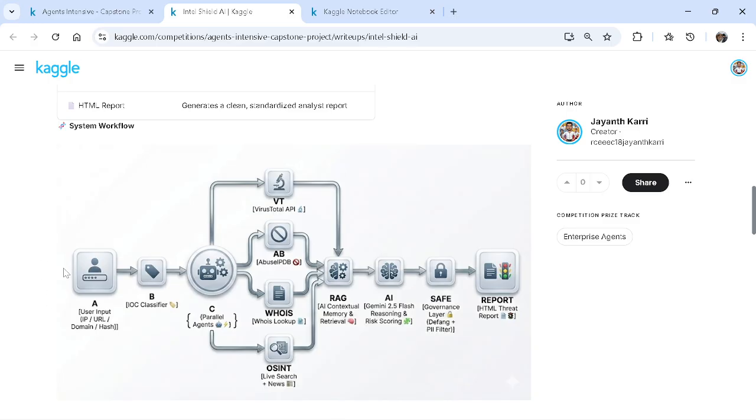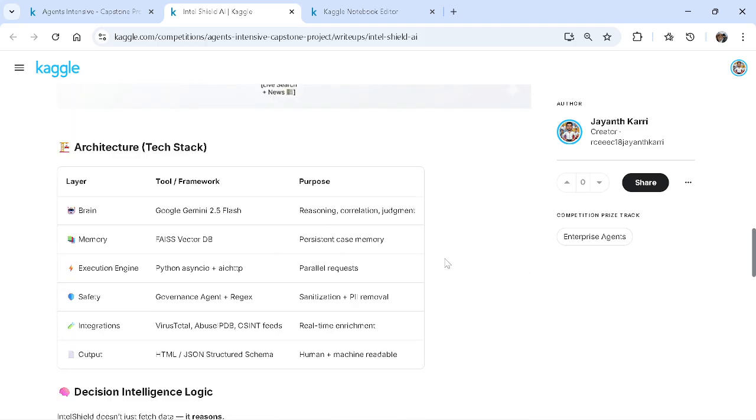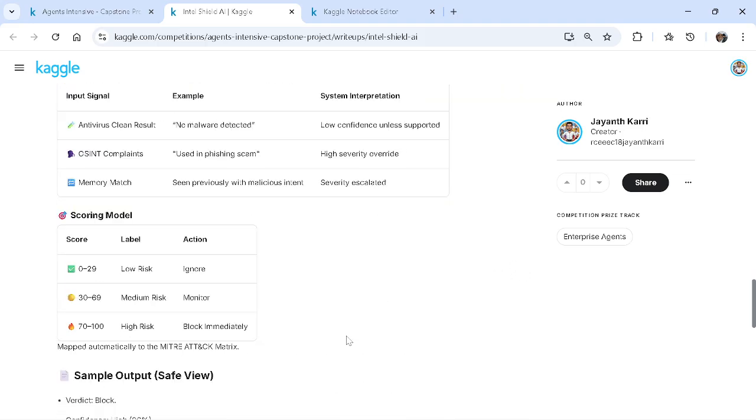The basic input is given to the agent, and after that it classifies and performs the parallel loop agents. It stores that memory for future purposes, uses the Gemini system, performs the basic safety checks, and generates the final draft. So all the contents would be provided here.